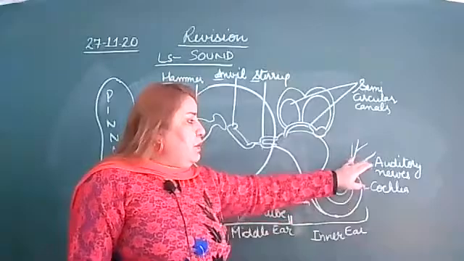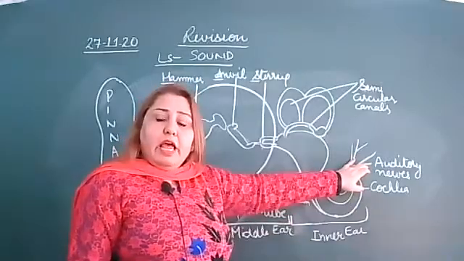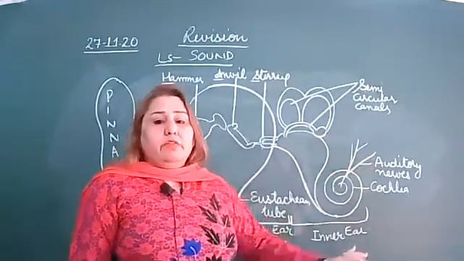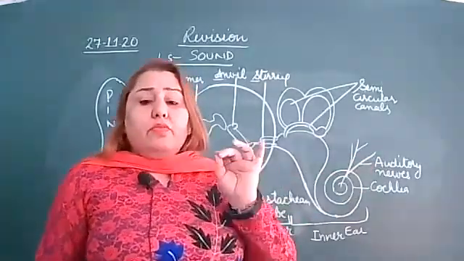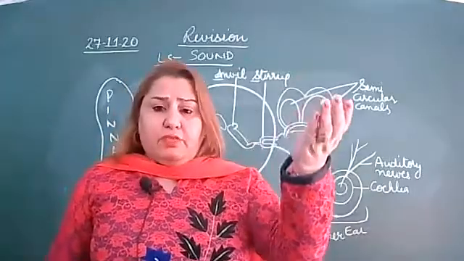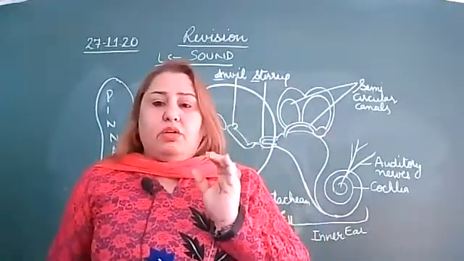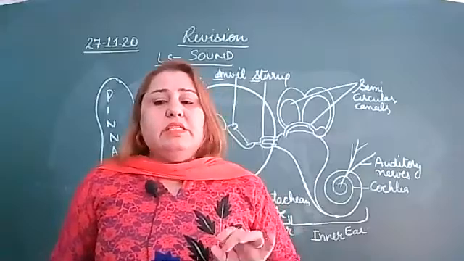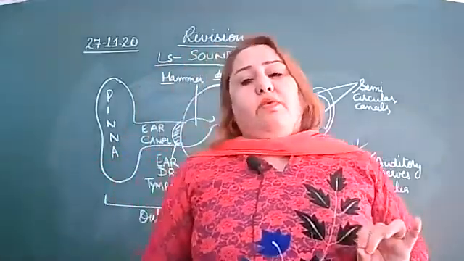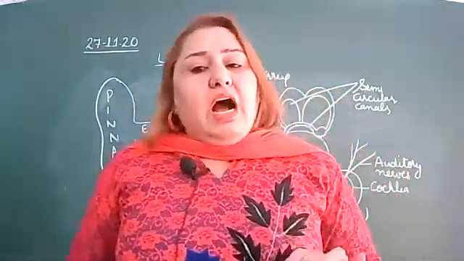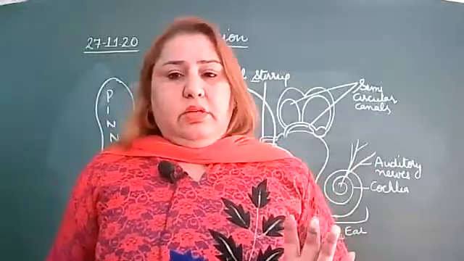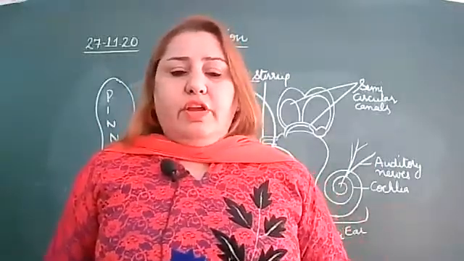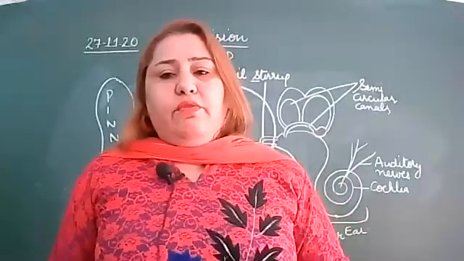Then these nerve impulses transfer to the brain with the help of the auditory nerve, and the brain decodes the nerve impulses into the specific sound. Is this clear? How sound travels, and the structure and working of the human ear, is